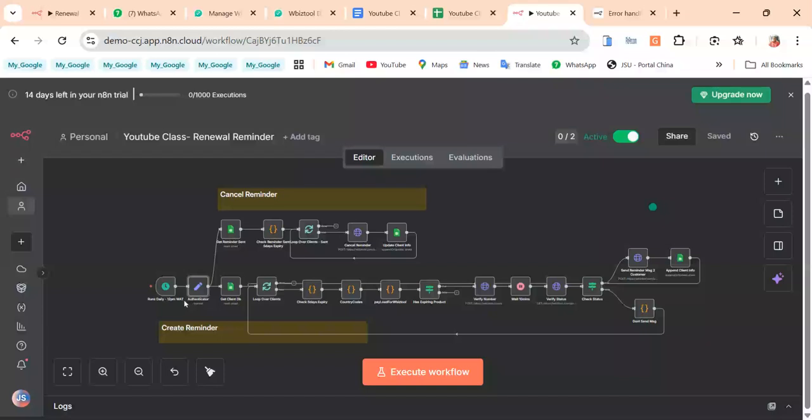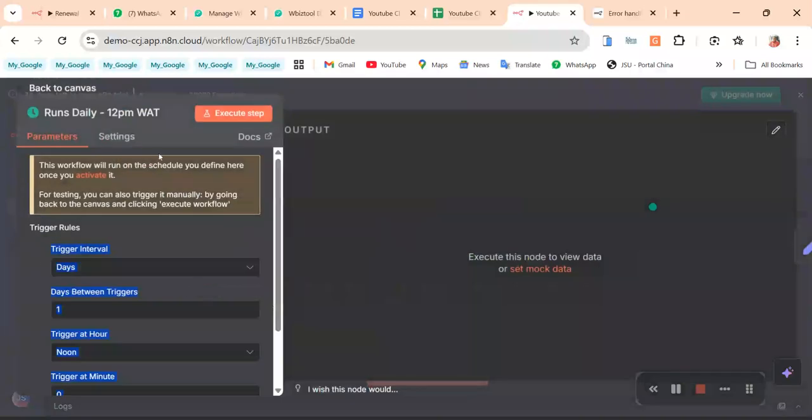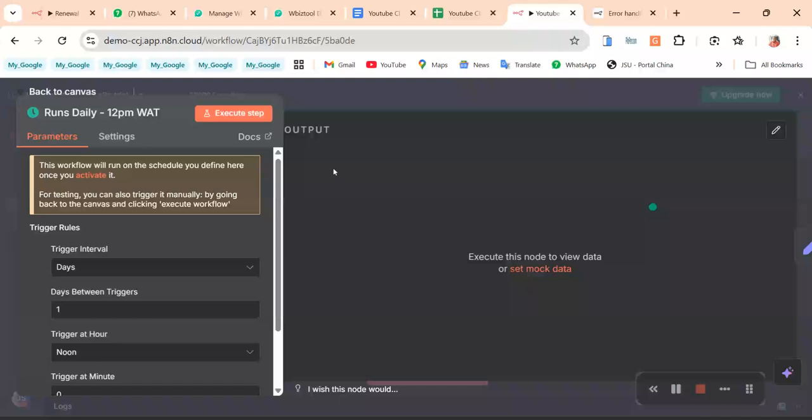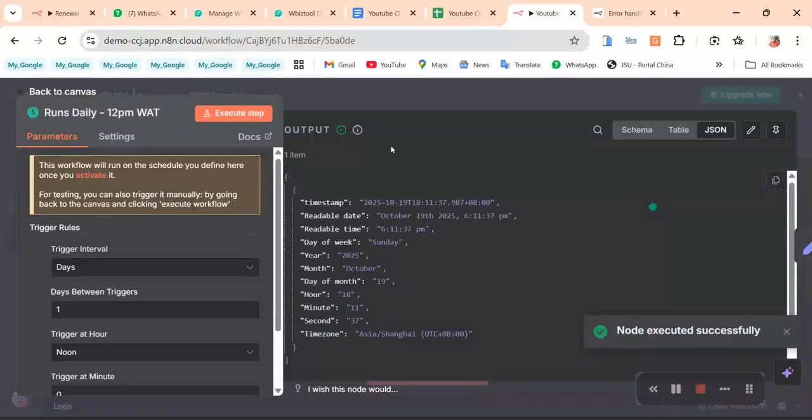If we go to our workflow, the first thing here is the trigger. The trigger runs daily at 12 noon, depending on the time zone of your server. Mine should run at 12 p.m. If I do this, it should run, though that is not my time zone.